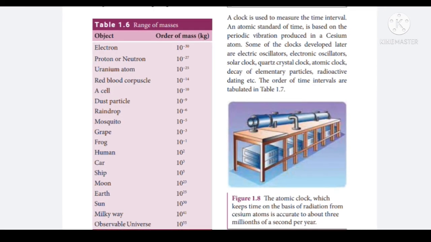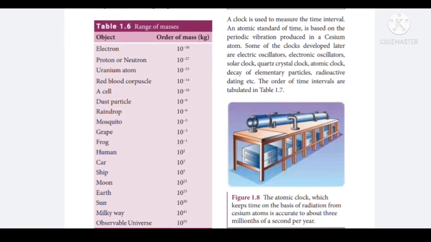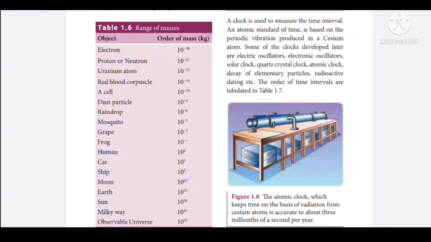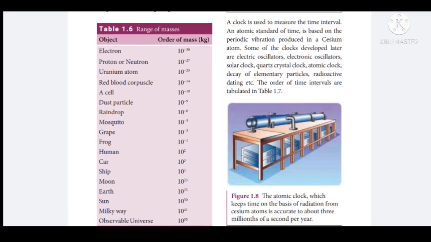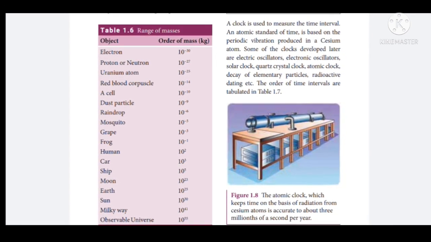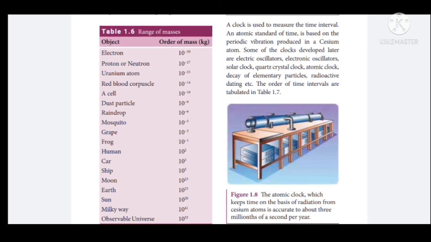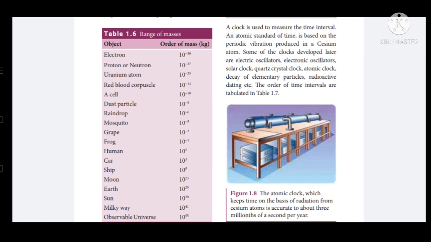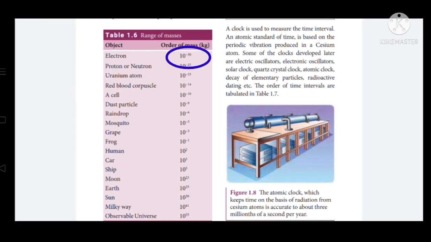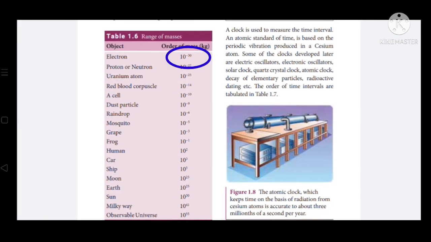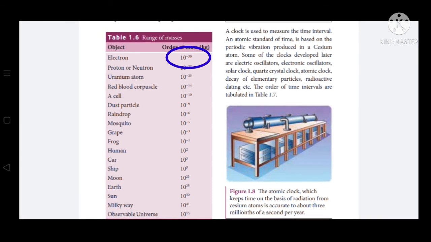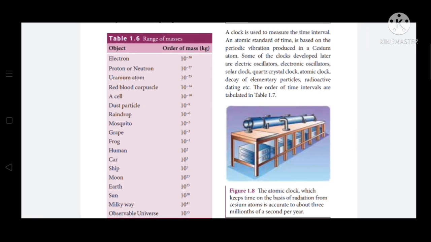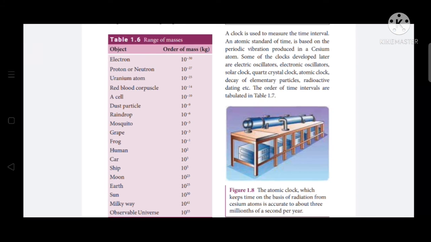Similarly, the range of mass of the objects in the universe varies from 10 power minus 30 kilogram to 10 power 55 kilogram. Look at this table. In this table, look at the mass of the electron. It is measured in terms of 10 power minus 30 kilogram. That is, this 10 power minus 30 kilogram is said to be a very small value. And mass of the universe is measured in terms of 10 power 55 kilogram.